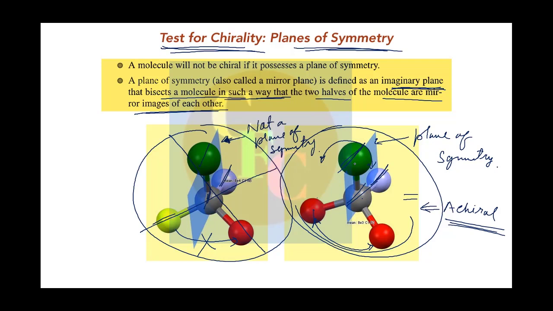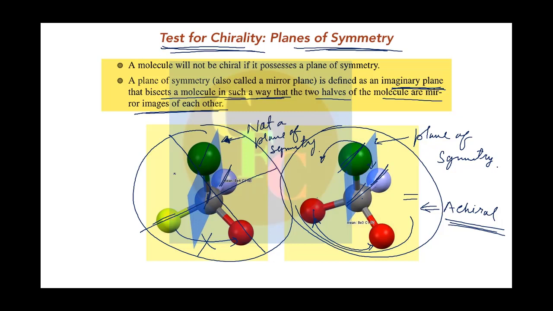Suppose in benzene you will find six such mirror planes, three of one kind and three of a different kind. So there are six mirror planes like this, right? So there you can have more than one, and then also it will not be chiral. But if you find at least one, it will be achiral, right? But you have to find at least one.